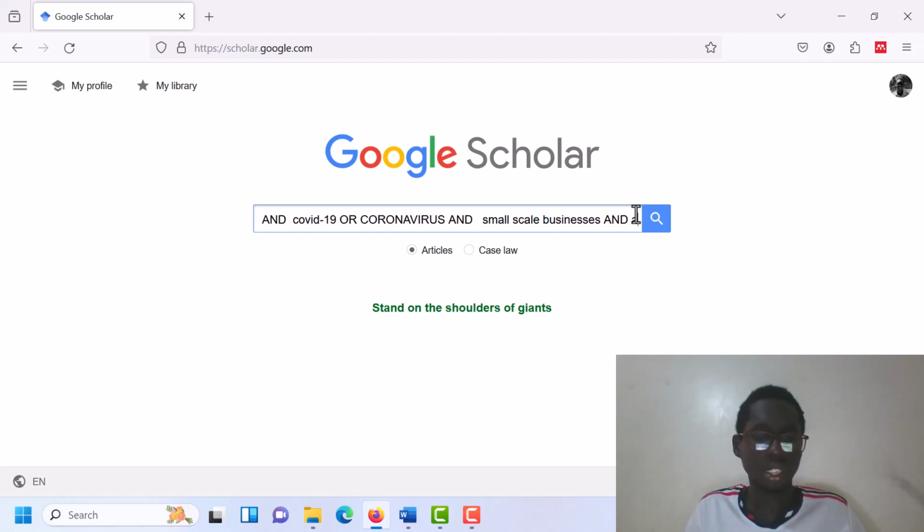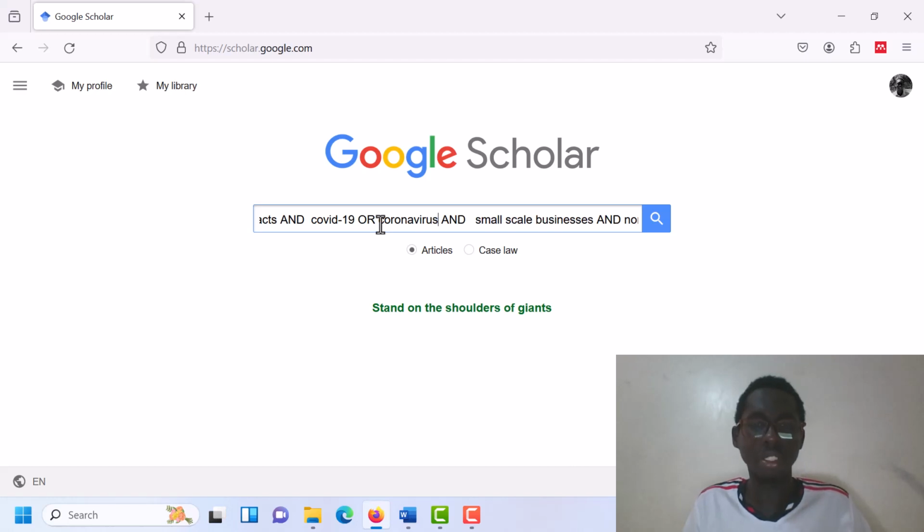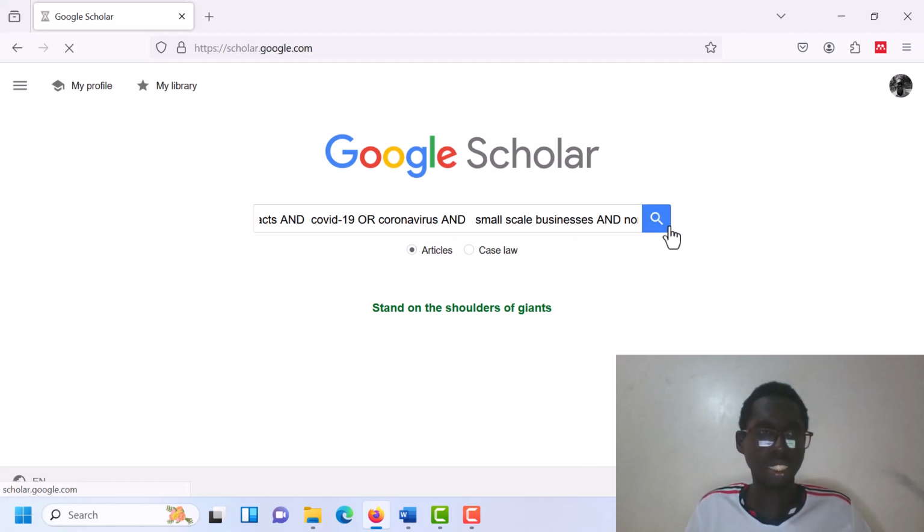Remember, you've seen the AND is in capitals because the Boolean operators have to be in capitals so that the library database knows it's combining the words together, and the other things have to be in small letters. So we hit search.